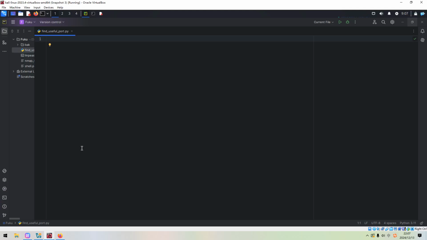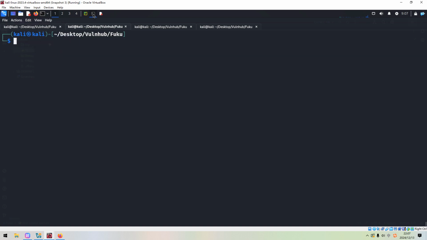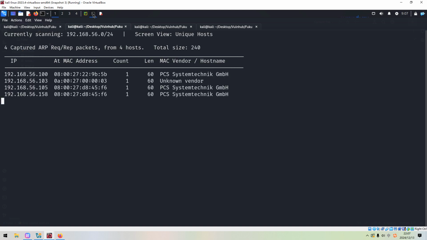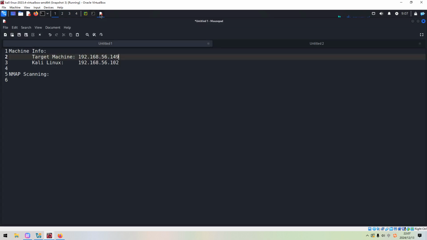We can head over to Kali Linux VM. First of all, we need to discover the IP address of the target. The utility I'd like to use, as always, would be netdiscover. As you can see, the IP address of the target at this time is 158. Now we can note it down to our notebook.